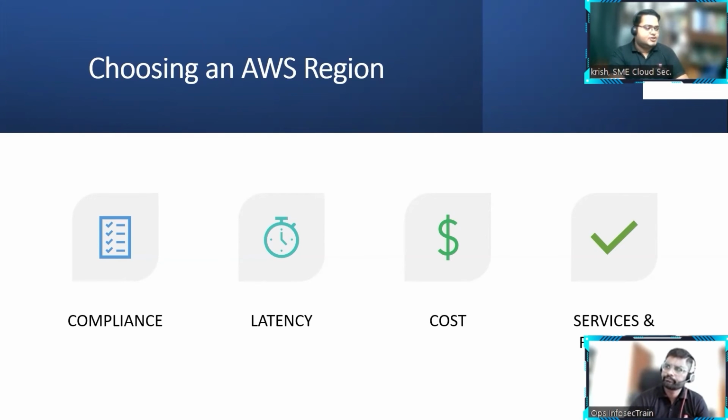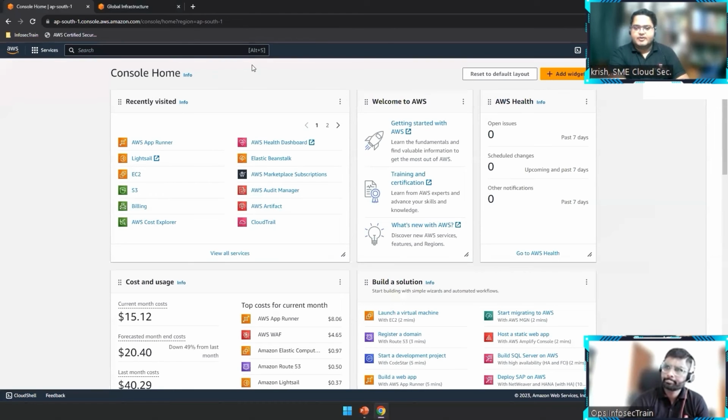So what is next? I will show you a simple example on how to create a VM, an EC2 machine or server. Yes, okay, because we are talking about EC2 for quite a long time. Let's go to EC2 itself.